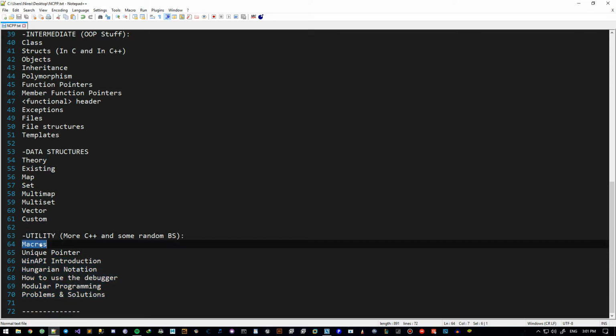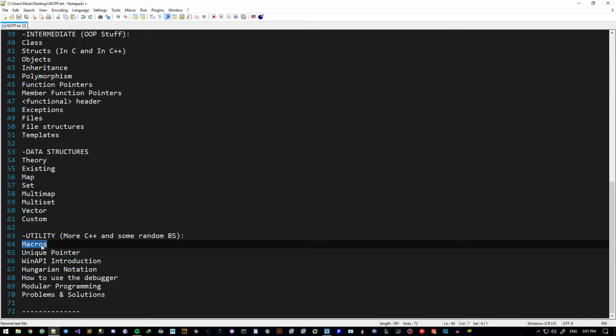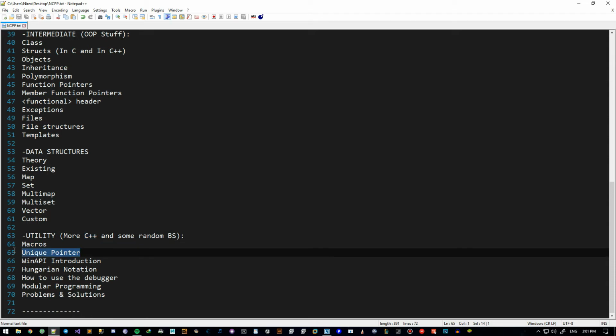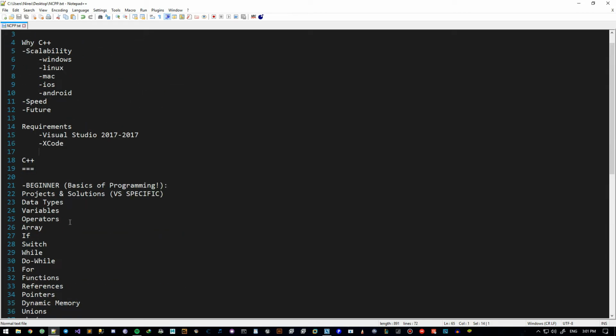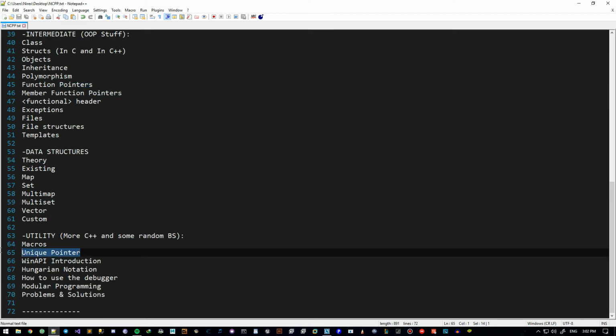So macros are kind of like metaprogramming stuff with C++, and these are again in the environment of C and C++. So we don't really use these in other languages, and if we do, it's probably not the way it is in C++. We'll talk about the unique pointer, which is an absolute relief compared to pointers. These are headaches, these are painful, and unique pointers are just amazing.